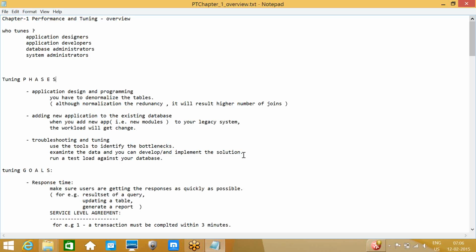So there are several tuning phases available. One is application design and programming. You have to denormalize the tables, because although normalization removes redundancy, it will result in a high number of joins. Suppose whenever you are configuring 2 tables that are required for one requirement, for example this month I have a release. For this release, I am designing 2 tables where I am going to store order ID information in both the tables.